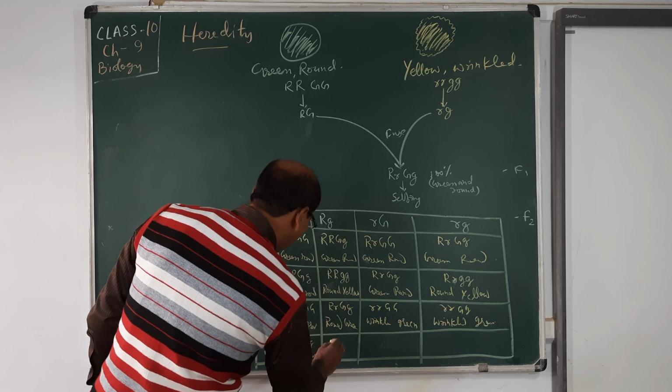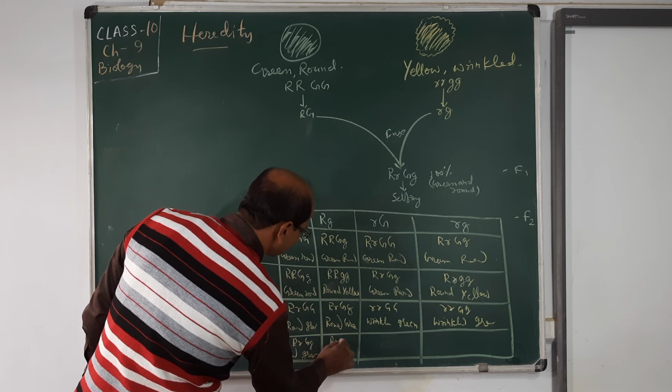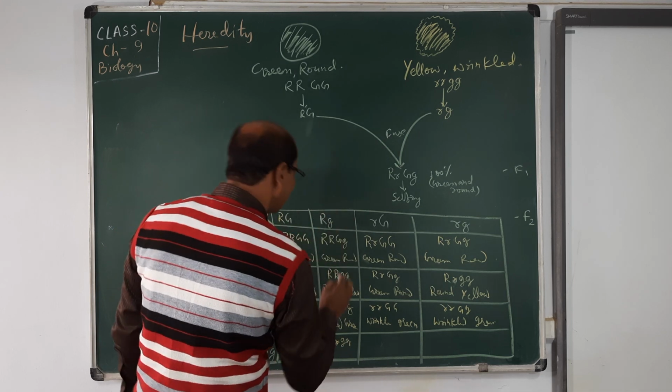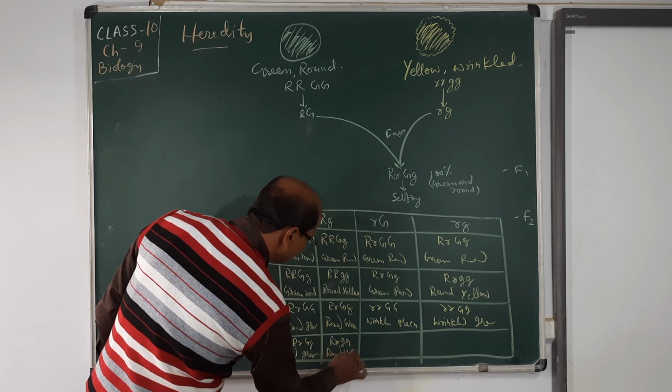Here you see Rrgg, and small g is for what purpose? Yellow color. So it is round and yellow.